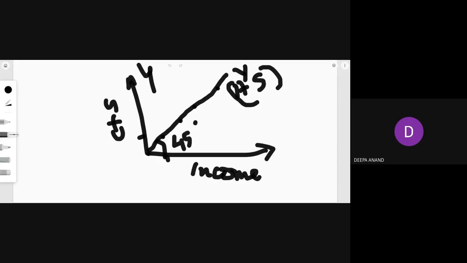Exclusive series is a class where class intervals are so fixed that the upper limit of one class is the lower limit of the next class or the other class. The upper limit of one class is the lower limit of the next class.